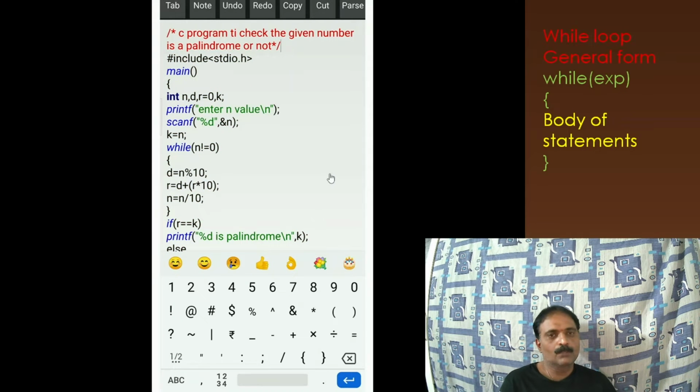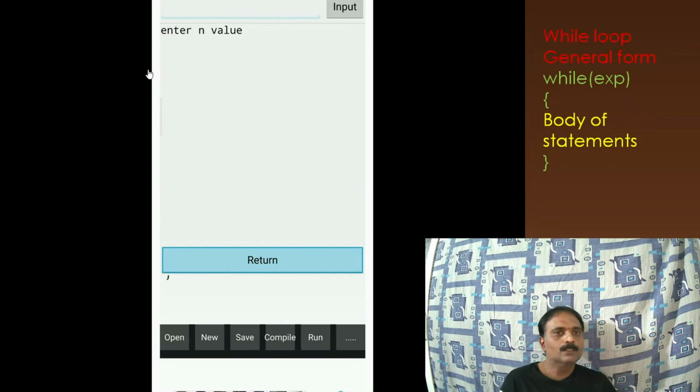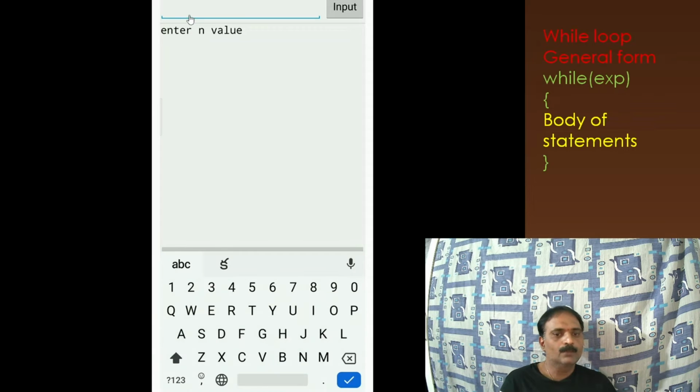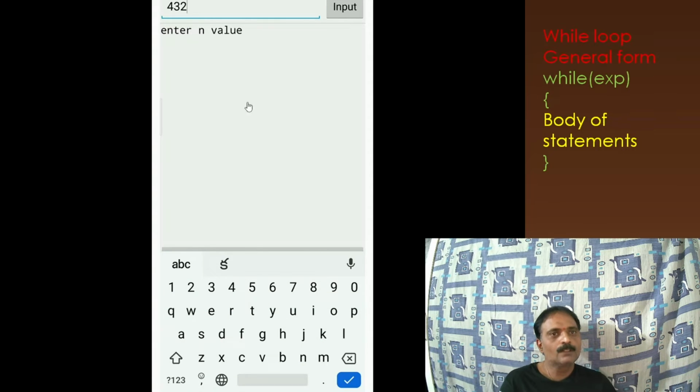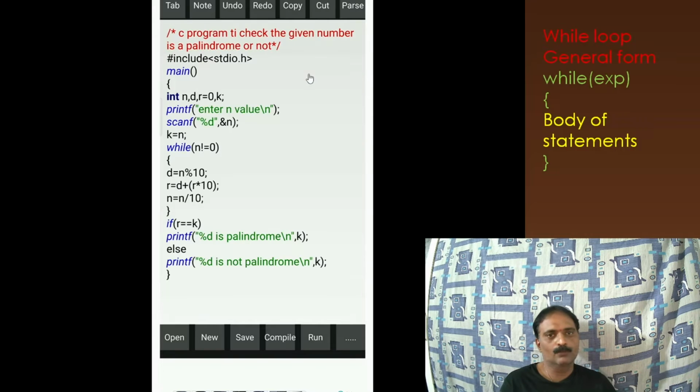So once the program is completely written, now we have to compile it here. If no error is there with the program, we will be getting successful compilation, and after that we have to run the program. We need to enter the value n here from the keypad. I am giving it as 432, so we are getting 432 is not a palindrome.